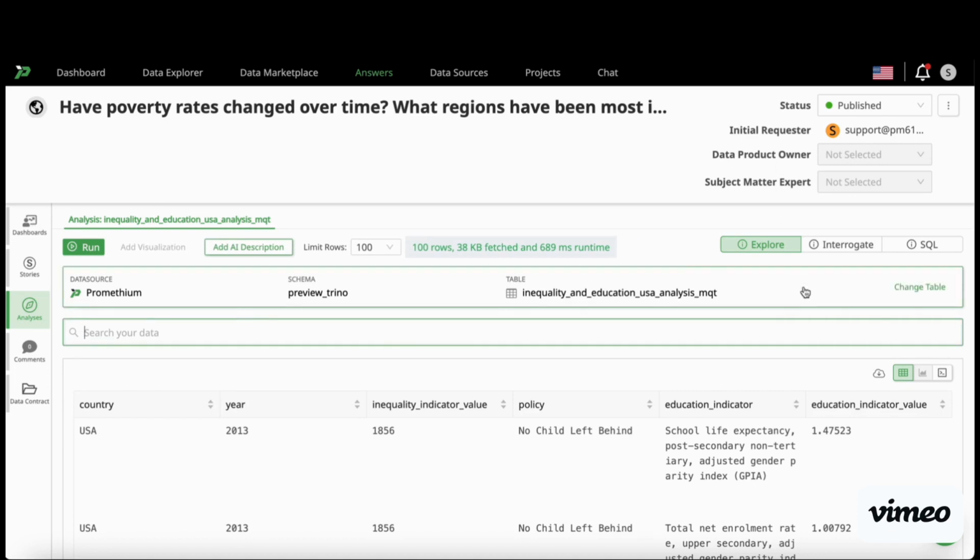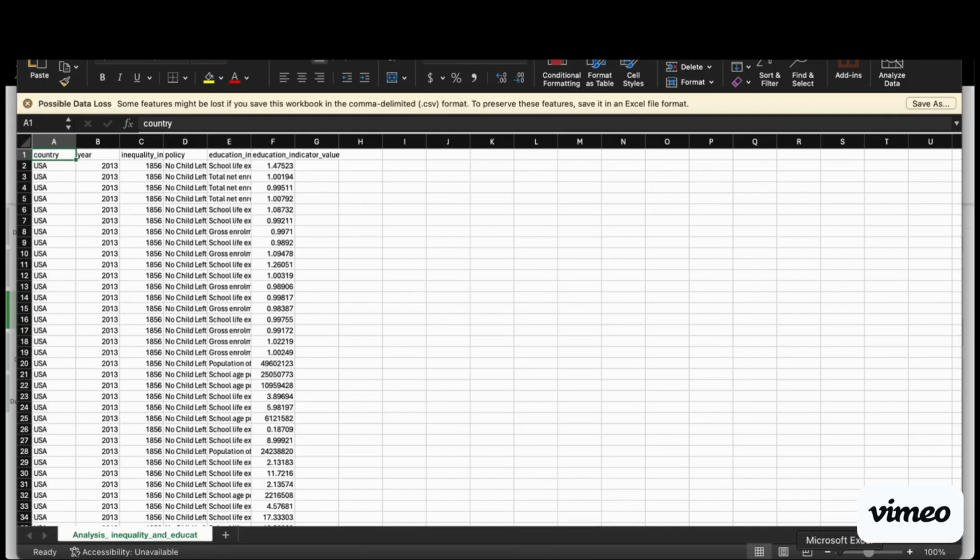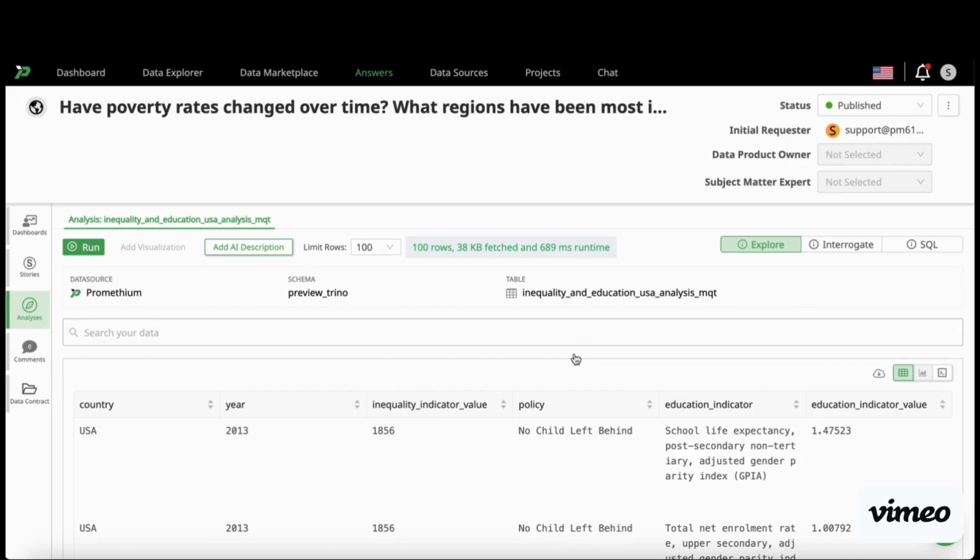You can simply navigate back to the full data set and download all of these rows, granted, if they have access. And then once they do that, they can open the asset in their data analytics tool of choice. In this case, they might be an Excel user, and do their transformations from there, re-uploading back to Promethium for wider consumption when appropriate.